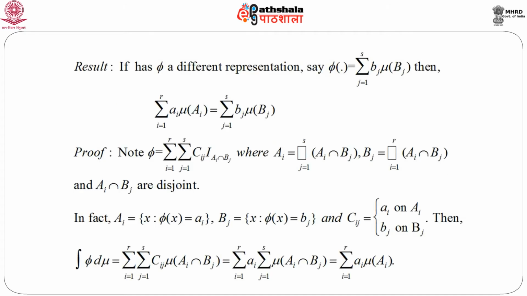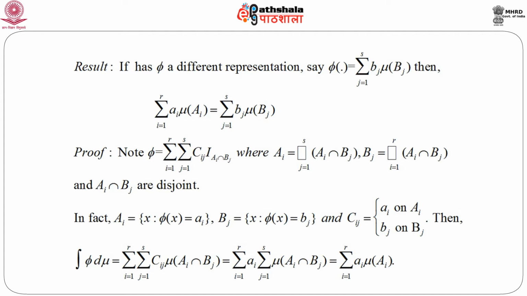Now, consider one small property: if phi has a different representation, that means if phi can be written as summation j equals 1 to s b_j mu of B_j, then it can be shown that these two representations give the same value, that is, summation over i equals 1 to r a_i mu of A_i equals summation over j equals 1 to s b_j mu of B_j. So, the proof is very simple.